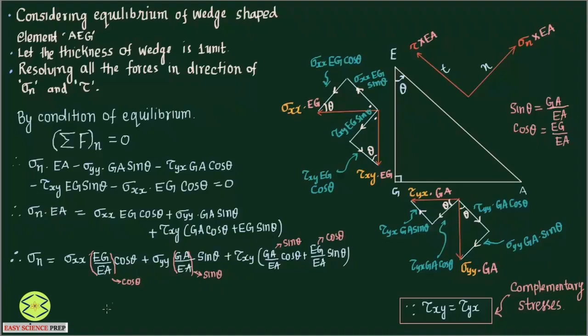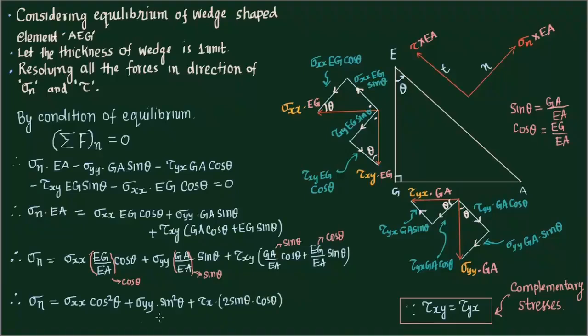If I simplify this, you'll get sigma normal. This is cos times cos, so cos square theta. You'll get sigma xx cos square theta, sigma yy sin square theta, tau xy times sin theta cos theta plus sin theta cos theta, which turns out to be 2 sin theta cos theta. Can we modify this term?